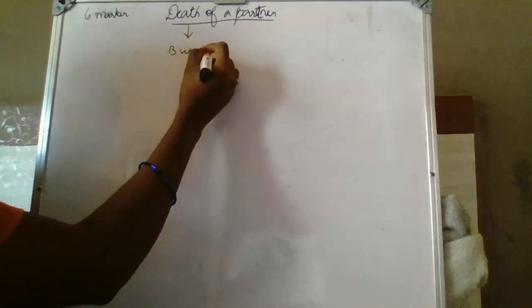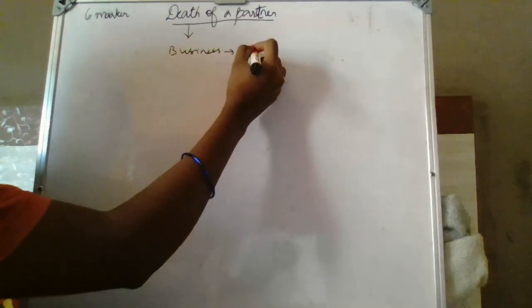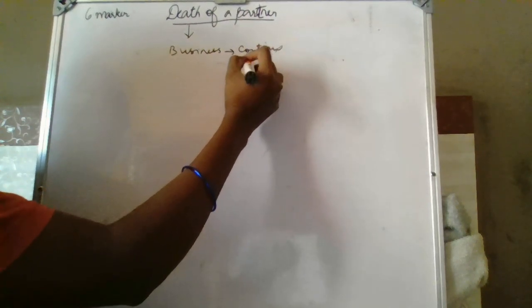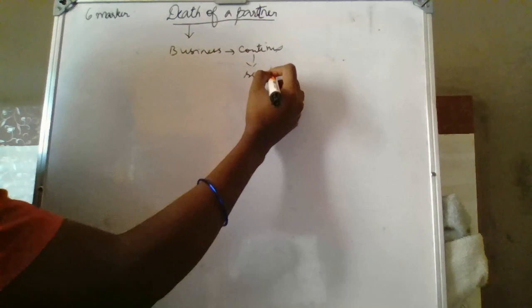Today I'm here to discuss the death of a partner, which is one more six marker from partnership business accounts. Death of a partner may be due to health or some unforeseen contingencies. If the partner dies, will the business continue? That is the first question.